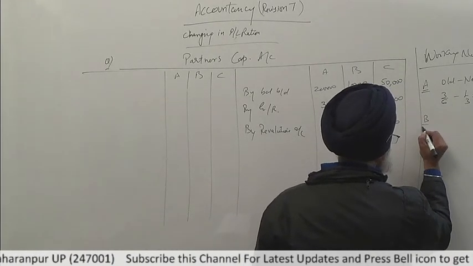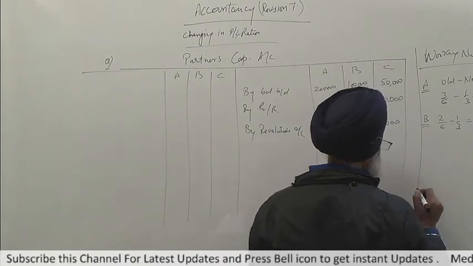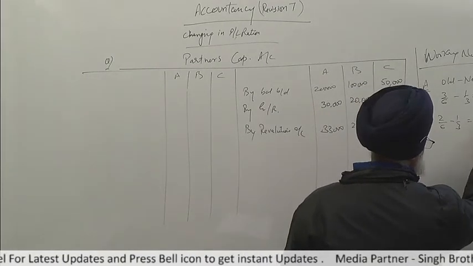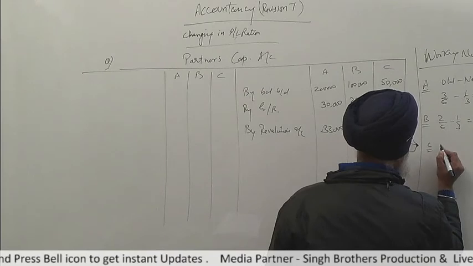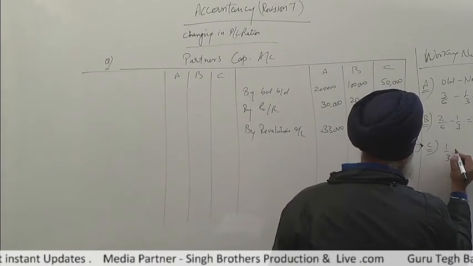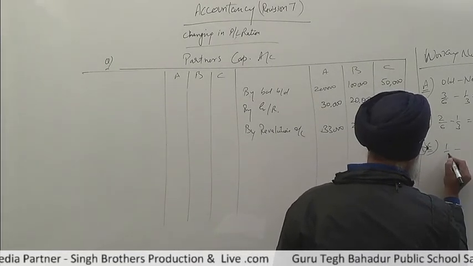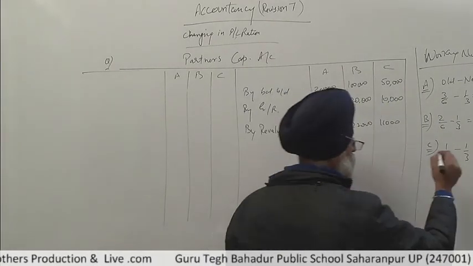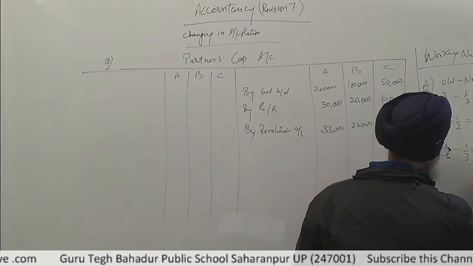Now regarding B, 2/6 minus 1/3. We have no gain, no loss in this changing ratio. So regarding C, 1/6 minus 1/3, C gains 1/6 share.